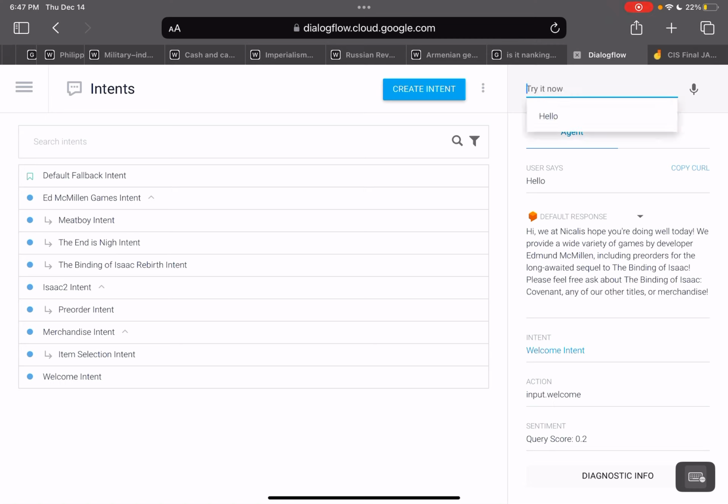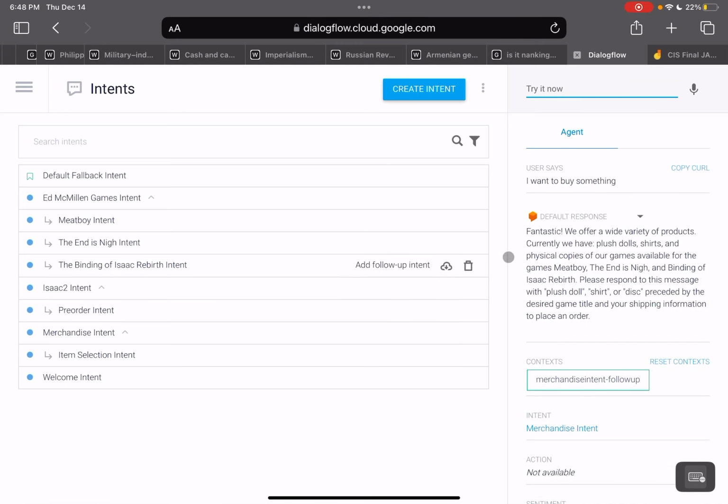So we're going to start with I want to buy something. Alrighty. And when you put that in, it shows up with this little blurb here, and it says, yeah, we offer a variety of products, and it lists three different products: plush doll, shirts, and physical copies of the three games I listed. And that's important because those three games are going to be part of our entities, and those three products are also entities.